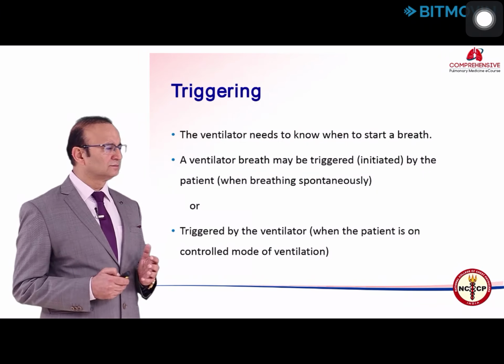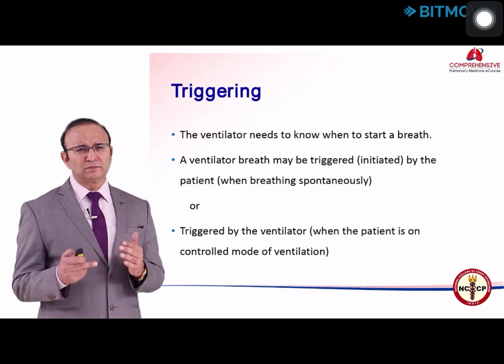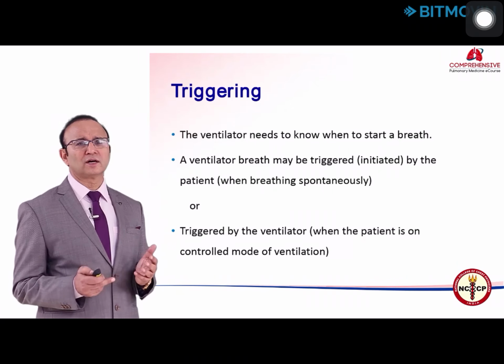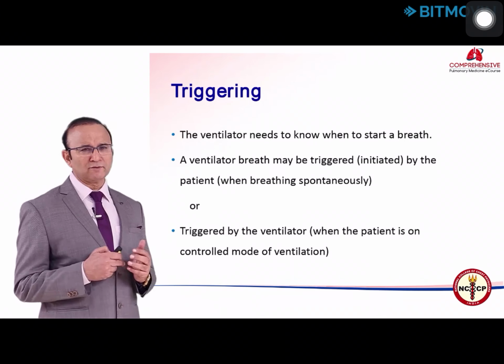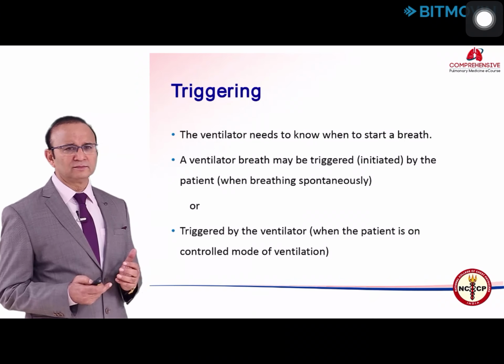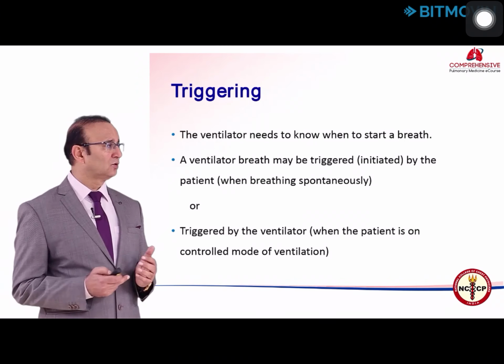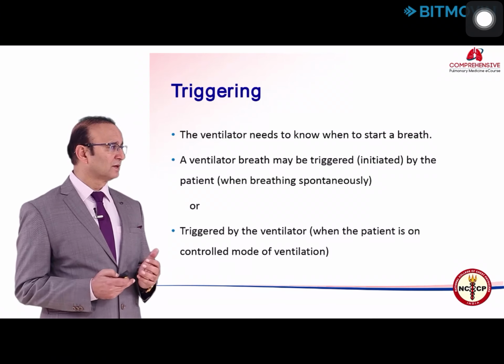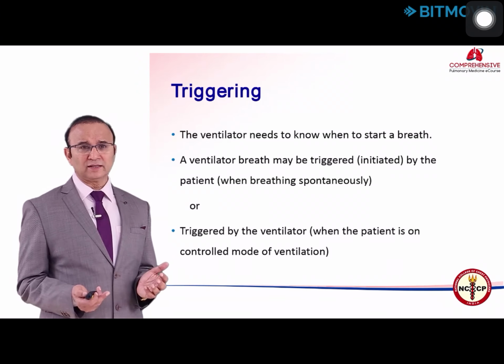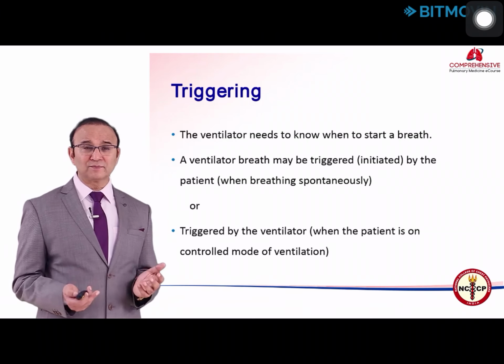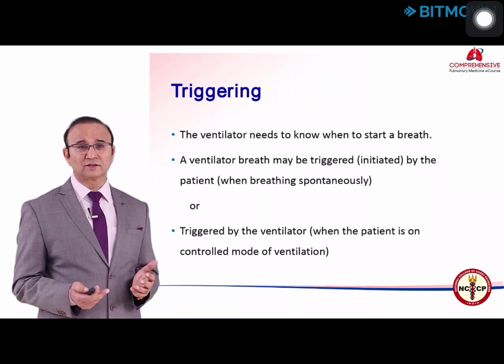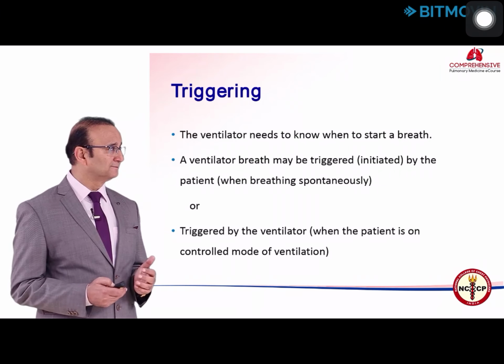The trigger is, the ventilator needs to know when to start a breath. So a ventilator breath may be initiated by the patient or by the ventilator. When it is triggered by the ventilator, you call it time triggered. When it is triggered by the patient, you call it patient triggered.